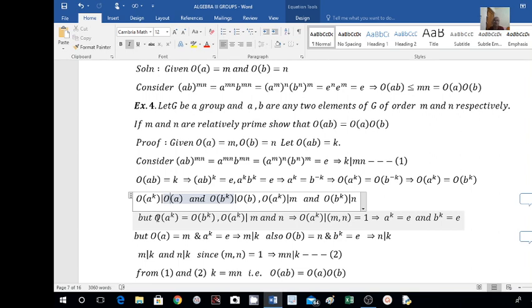But here order of A raised to K equals order of B raised to K. We got this result here, these are the same.